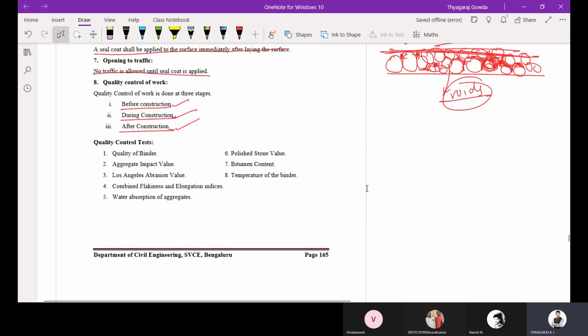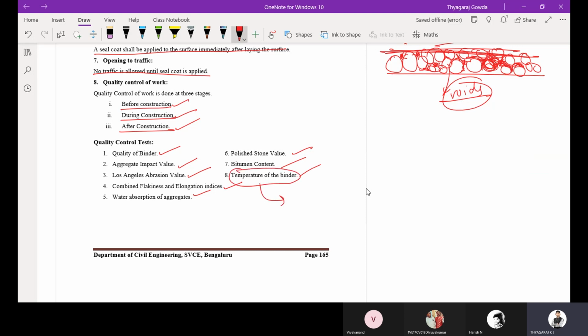Then what are the quality control tests we are going to conduct? We check the quality of binder, aggregate impact value, Los Angeles abrasion value, elongation index, combined flakiness and elongation index, water absorption, polished stone value, bitumen content and temperature of the binder. This is very important: temperature of the binder.